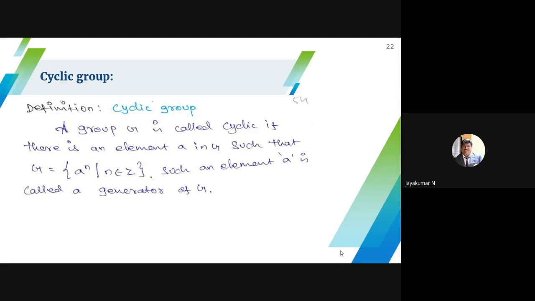It is understood. Only in the definition they simply mention A power n. So a cyclic group means at least we have two generators. One is a generator, and another one is the inverse of that element, which is also a generator. So there are at least two generators; there is no possibility of getting only one generator. In the self-inverse case, it cannot generate the remaining elements.